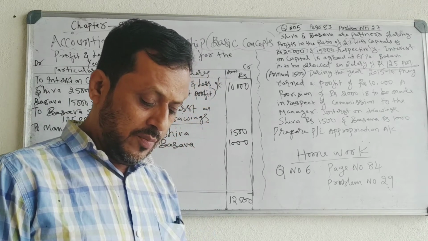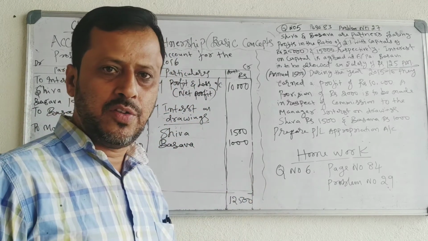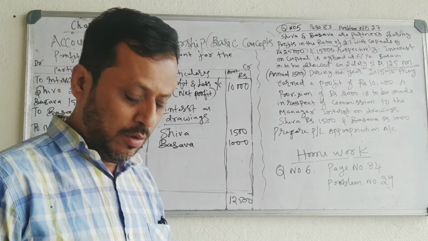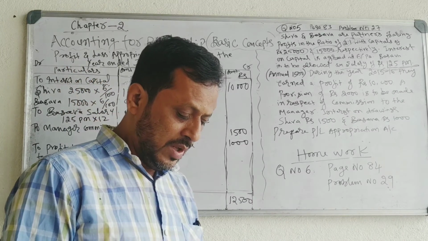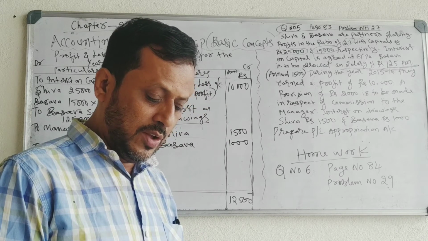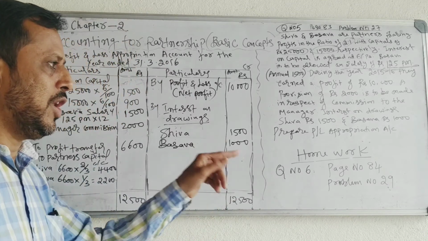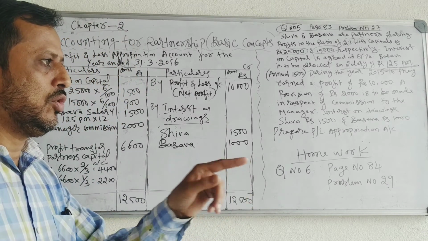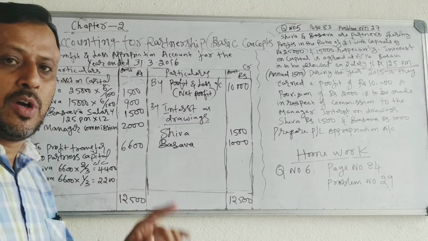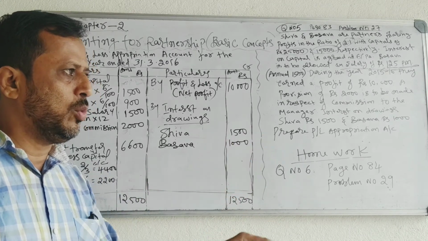They contributed rupees 1,80,000 and 60,000. Their capitals are 1,80,000 and 60,000. By taking that capital, you have to calculate interest on capital as per their capitals, and agree to share profits and losses in the ratio of 3:2:1. 3:2:1 means you have to divide the profit among three partners in the ratio of 3:2:1, that is 3/6, 2/6, 1/6.